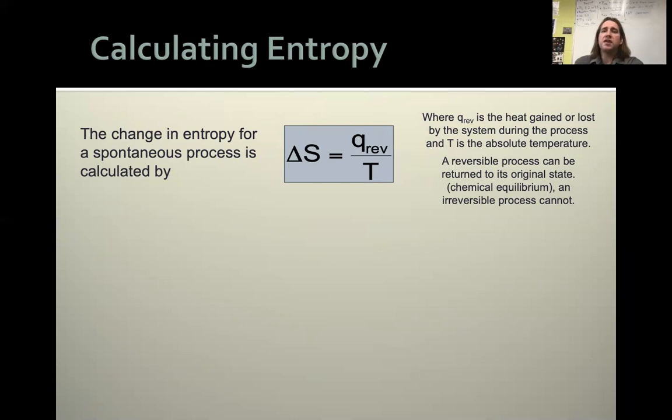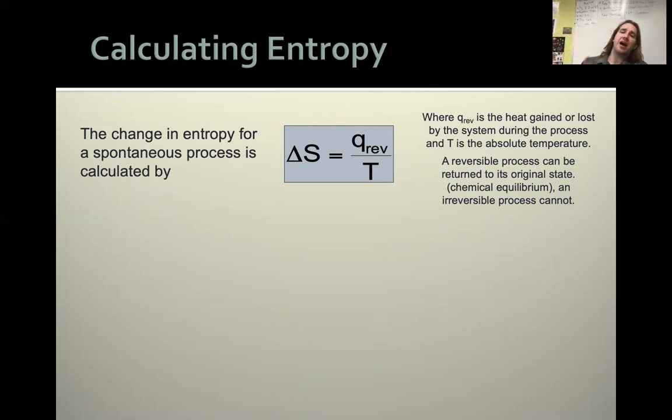Just a quick definition piece: a reversible process is one that can be returned to its original state. So we could theoretically cool down the crystal, right? That's a reversible process. An irreversible process, you can't do that because you'd have to take a different pathway to get there. Don't worry about that so much. This is how we actually figured it out. We go, okay, well, we've heated up our system from 0. We said 0, perfect crystal, 0 Kelvin. We heated it up to this temperature. Here's how much heat energy went into our substance. That energy must have been absorbed somehow. It must have increased the disorder.